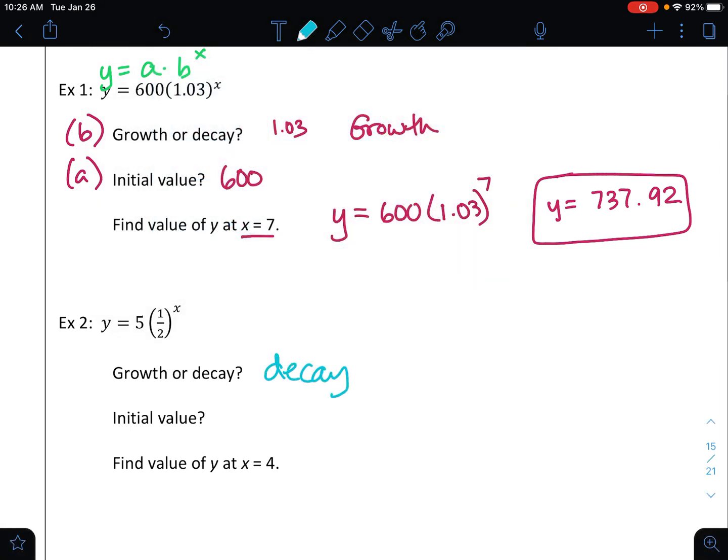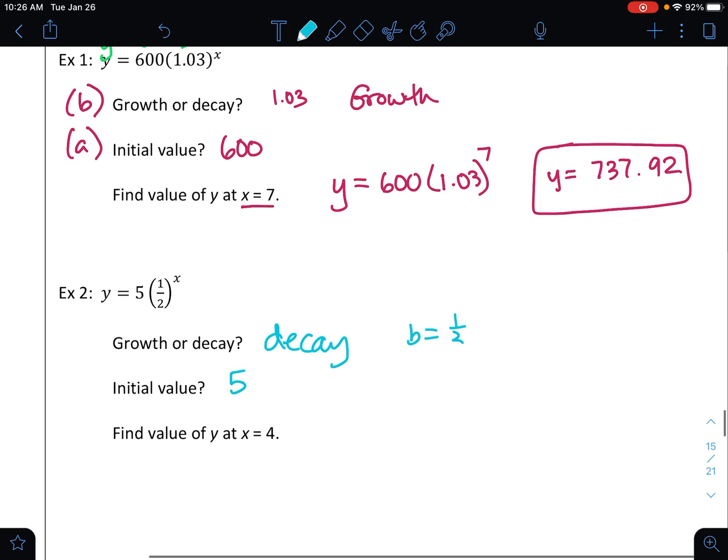Okay, we have a decay function here. Since the b value is 1/2, that's in between 0 and 1. The initial value is the 5, that is the a value. And then let's figure out what we get when we plug in 4 for x. Okay, so I've got 5 times 1/2 to the 4th.